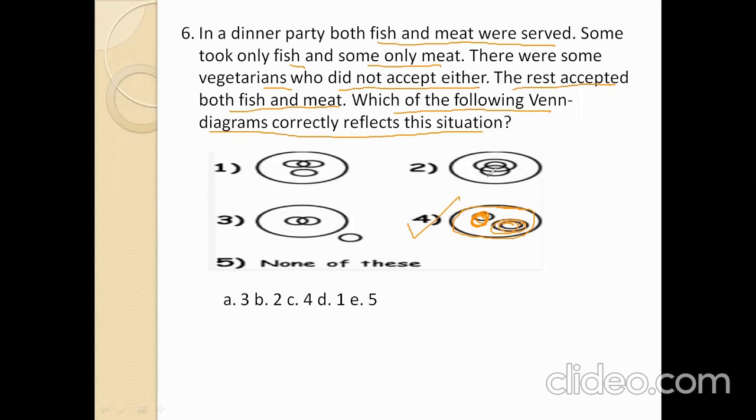So, option number 4 is the right answer for that one. Option D. D is the right answer. So, this one is also wrong. Now here, vegetarian, this one is also wrong here. Both meat and they are not mixed up. So, this one is also wrong.